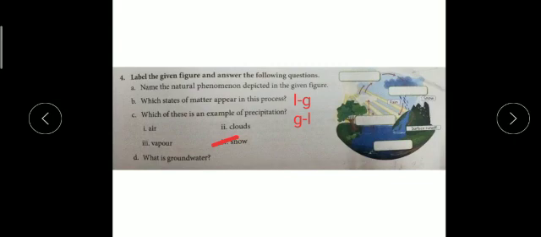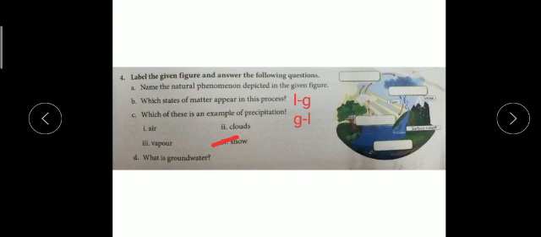Which of these is an example of precipitation? Precipitation, as I said, is water falling back on the earth from the clouds in the form of rain or snow or hail, and it will fill the groundwater. So what is groundwater, they are asking. Groundwater, as you know, through the water cycle, is water that seeps down and is held under the ground, in the soil or soil particles and crevices in the rock. That is called groundwater.